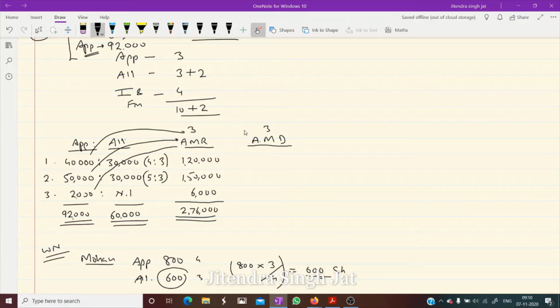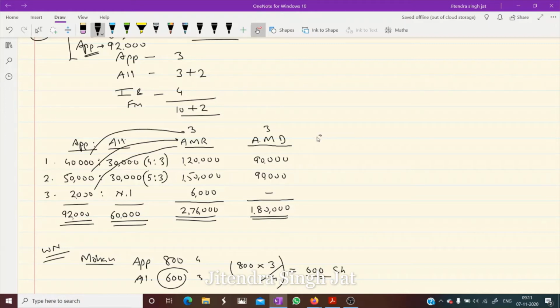30,000 multiplied by 3, 90,000 rupees is required, but we have received 1,20,000. Now 30,000 into 3 again, 90,000 is required, but we have received 1,50,000. And here nil is mentioned, so nothing is due. So total 90 plus 90, actually 1,80,000 is required. Do you understand, children?